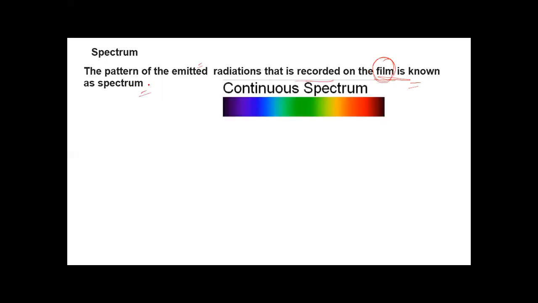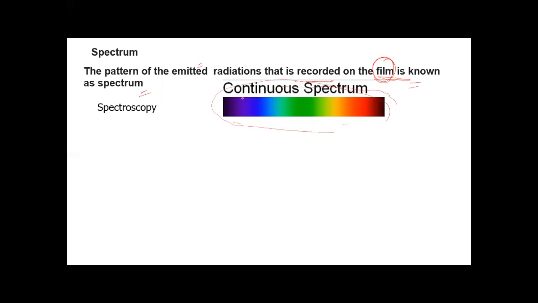Spectrum is the pattern of emitted radiation that is recorded on the film. Here film means the photographic film, and the pattern is known as spectrum. This is the continuous spectrum you can see. So now you can see here are so many colors you are observing. This is the spectrum of white light.